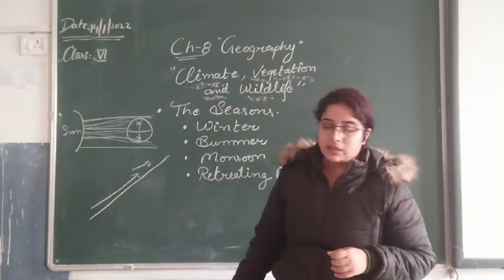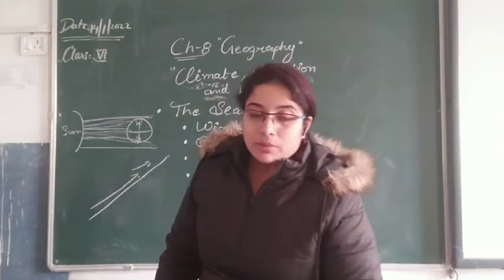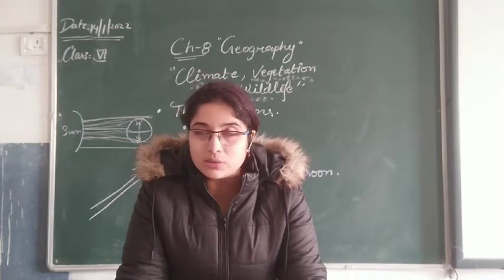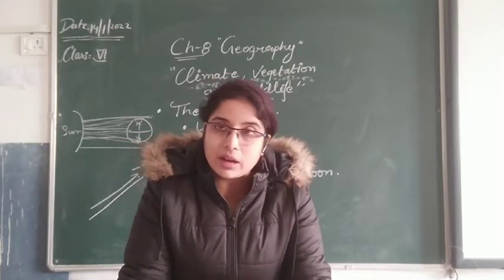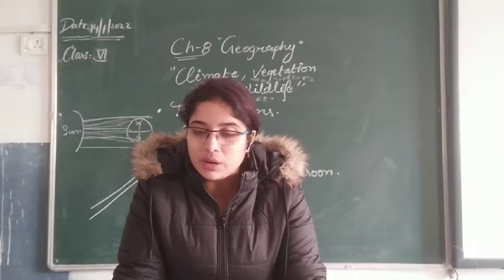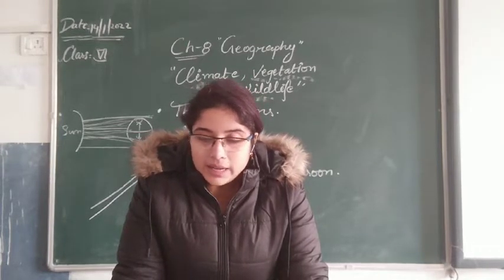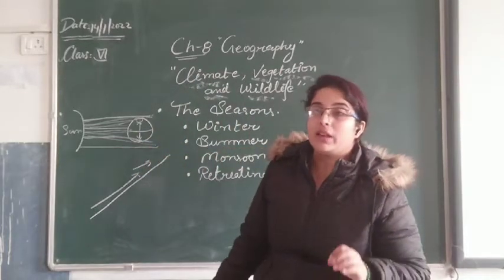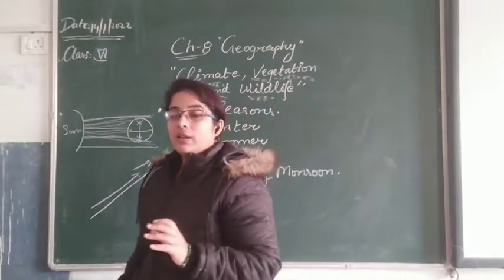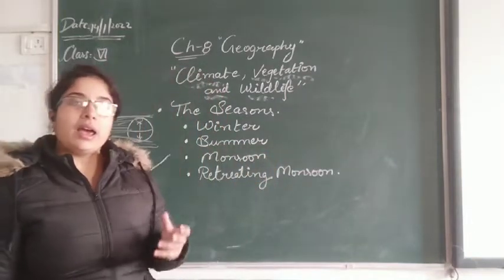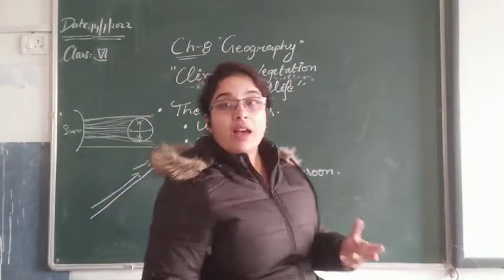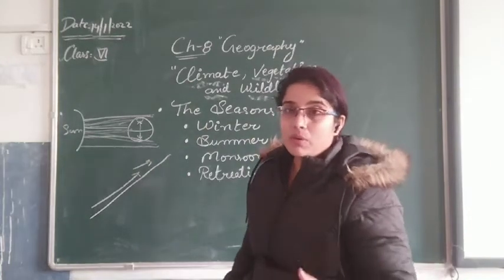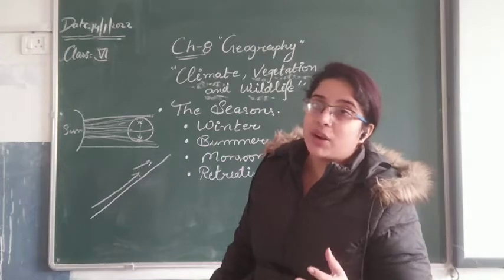Next, distance from the sea. The distance from the sea also affects the climate. As I have already told in the previous video, the areas which are closer to the oceans have a moderate climate. It is not too hot and not too cold. They have a moderate climate. Now we are going to get to know about the seasons, and how the seasons affect the climate.